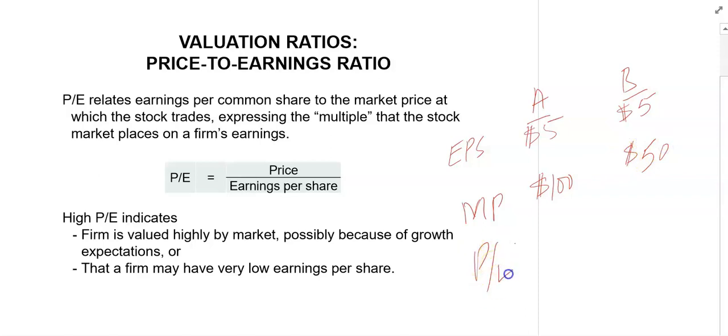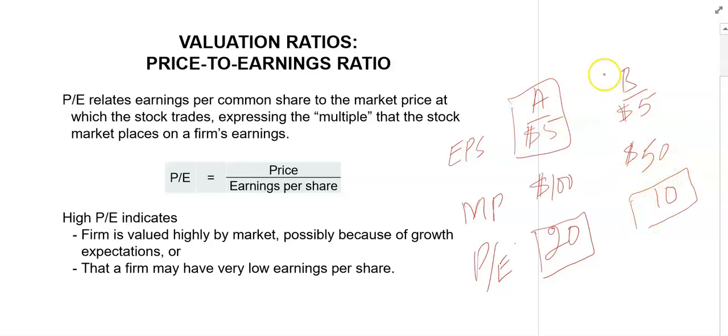The price to earnings ratio for Company A is 20 and the price to earnings ratio for Company B is 10. It means that investors are willing to invest $20 to buy $1 of earnings in Company A. However, the same investors are only willing to invest $10 to buy $1 of earnings in Company B.